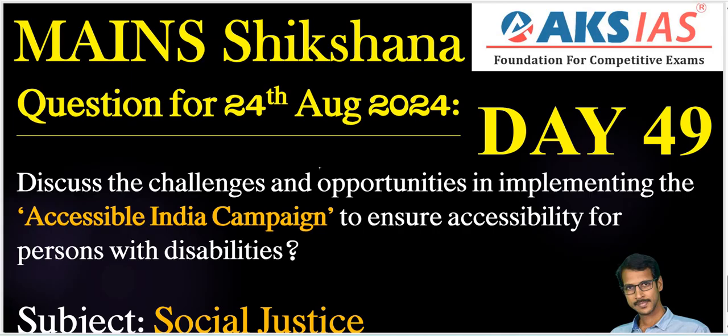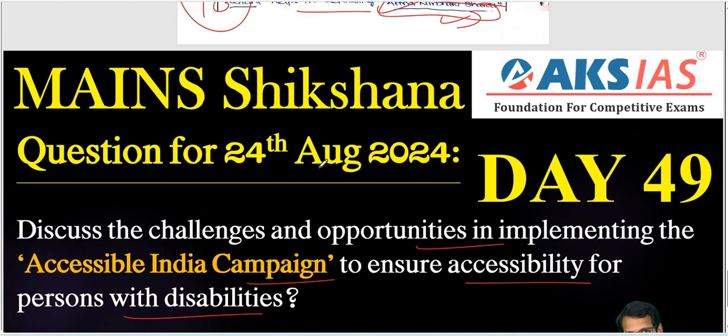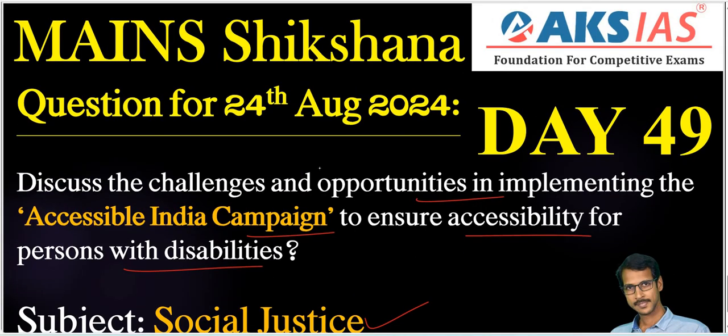Now the main section of the initiative, Day 49, question for 24th August 2024: Discuss the challenges and opportunities in implementing the Accessible India campaign to ensure accessibility for persons with disabilities. That is related to our social justice subject, a very important topic, the Accessible India campaign. These days we are seeing some issues and debates regarding persons with disabilities, right? Very, very important.